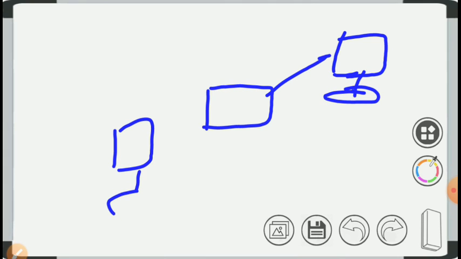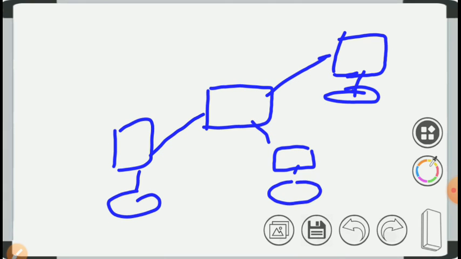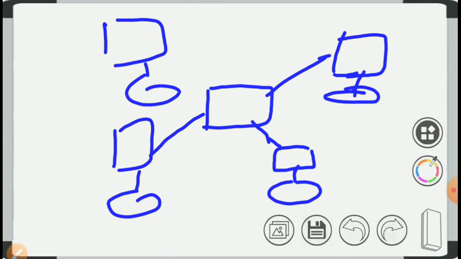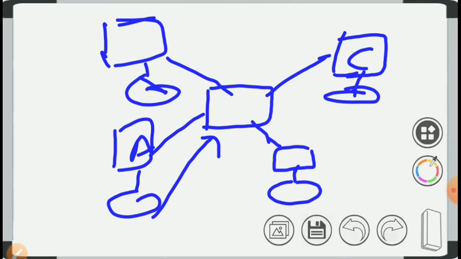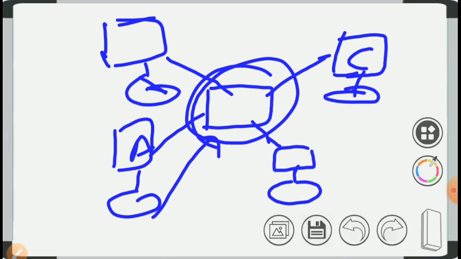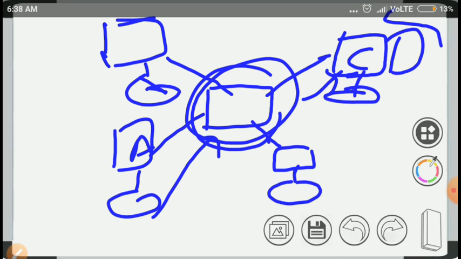If one computer wants to send a message to a particular computer, it sends the message with the computer's ID. Suppose A wants to send a message to C. They send their message with the code ID, and then the hub reads it and sends it to computer C. This is star topology, and if we want to extend, we just add one hub and different computers on that side.